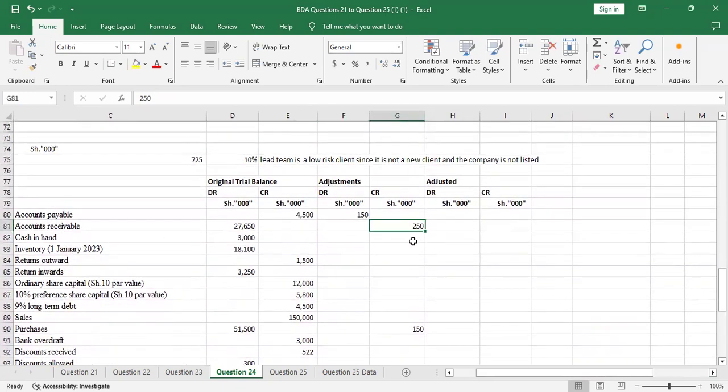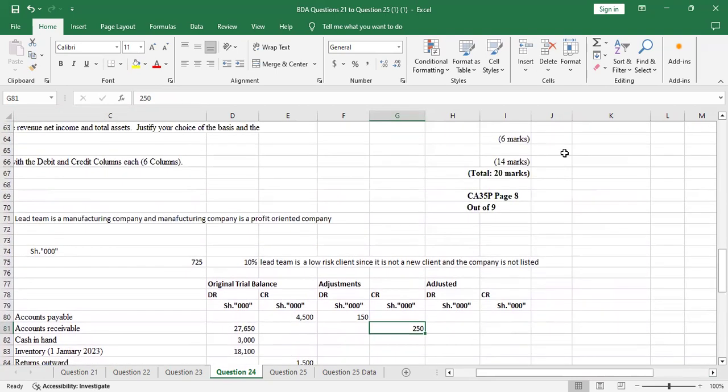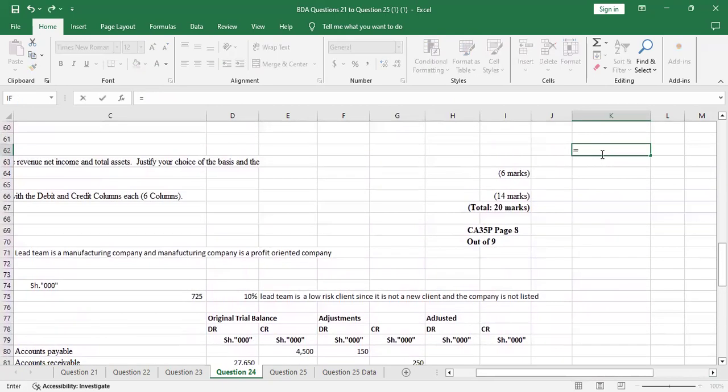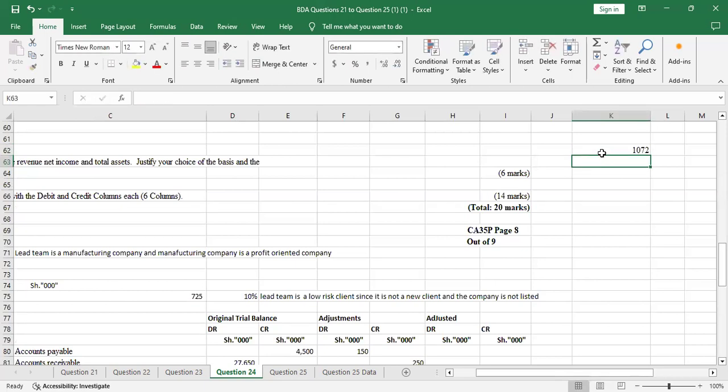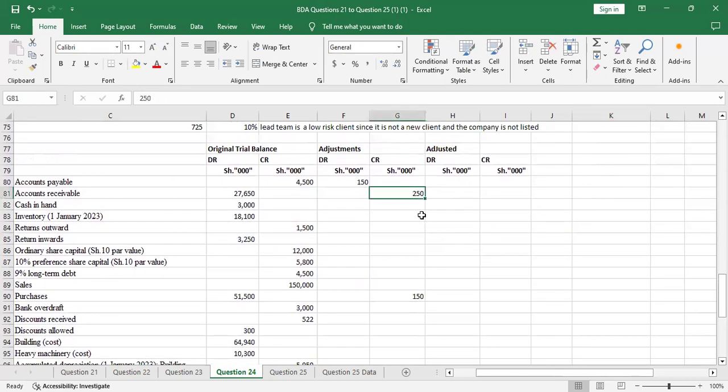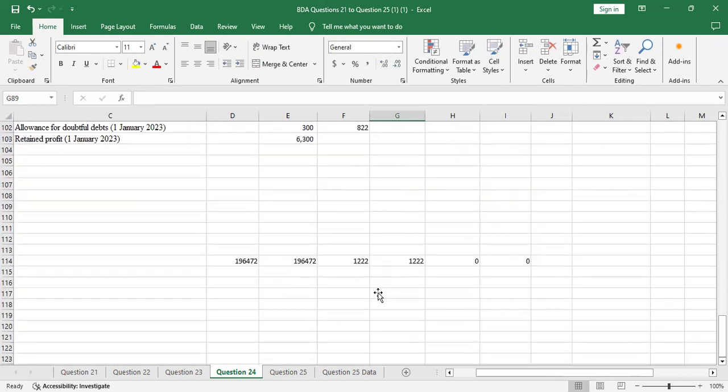So you'll credit this by 822. Just allow me to add them outside here. I don't want to do the additions there. It will adjust even as I continue. So I'll just take 250 plus 822. It's 1072. So I'll have 1072 here. Now I've just taken the 250 which was there and added 822 so that I have 1072. And I'm done with that adjustment.